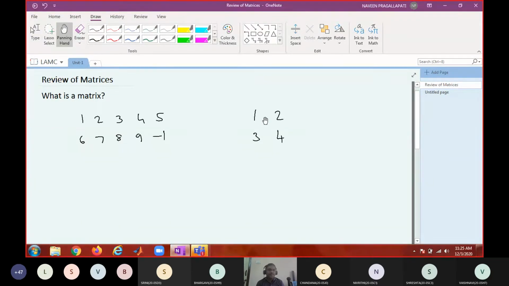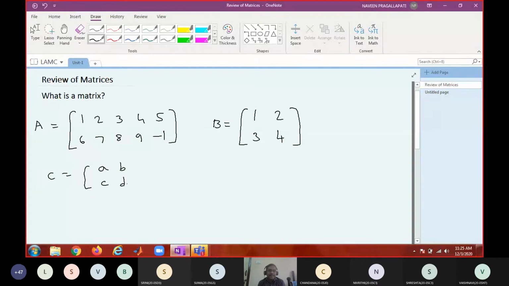Why? Every square is a rectangle. Therefore, this is also a matrix. Generally matrices are enclosed with two braces, right? And they are denoted with capital letters. And elements are not necessarily numbers. It can be some symbols also, A, B, C, D.